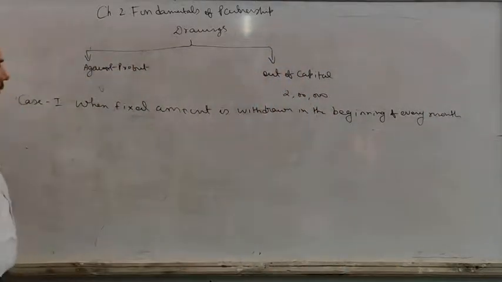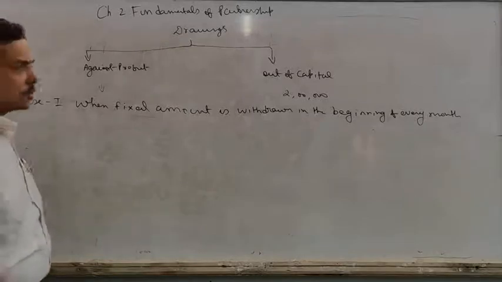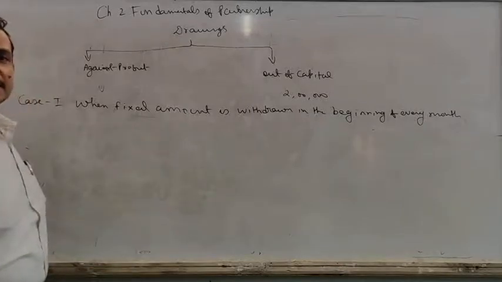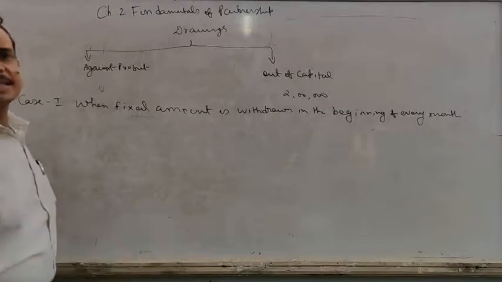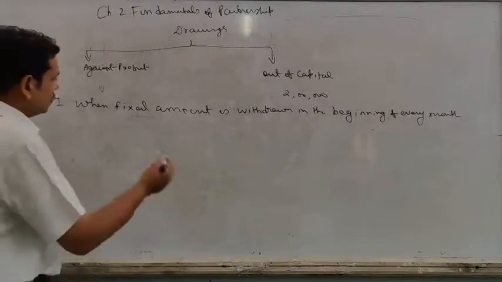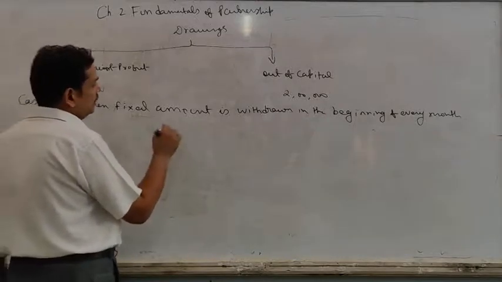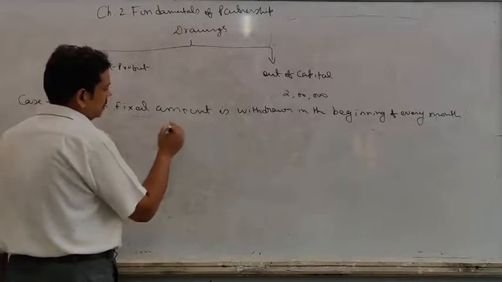So it's very easy when fixed amount is withdrawn by the partner in the beginning of every month. So calculation of interest on drawing is just like as you are charging simple interest.